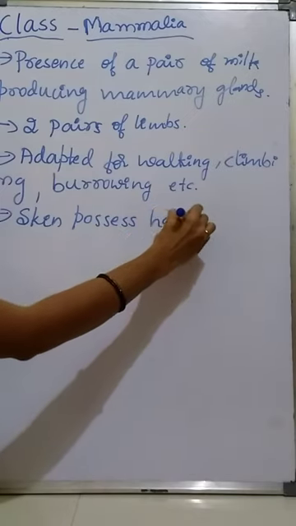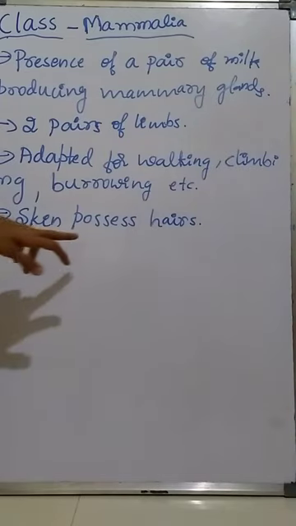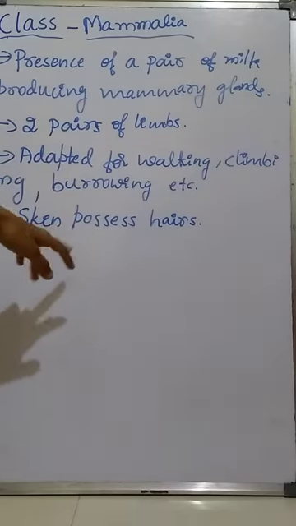This is also one of the unique characteristic features of mammals. The presence of hairs in the skin is an important characteristic feature of mammals.